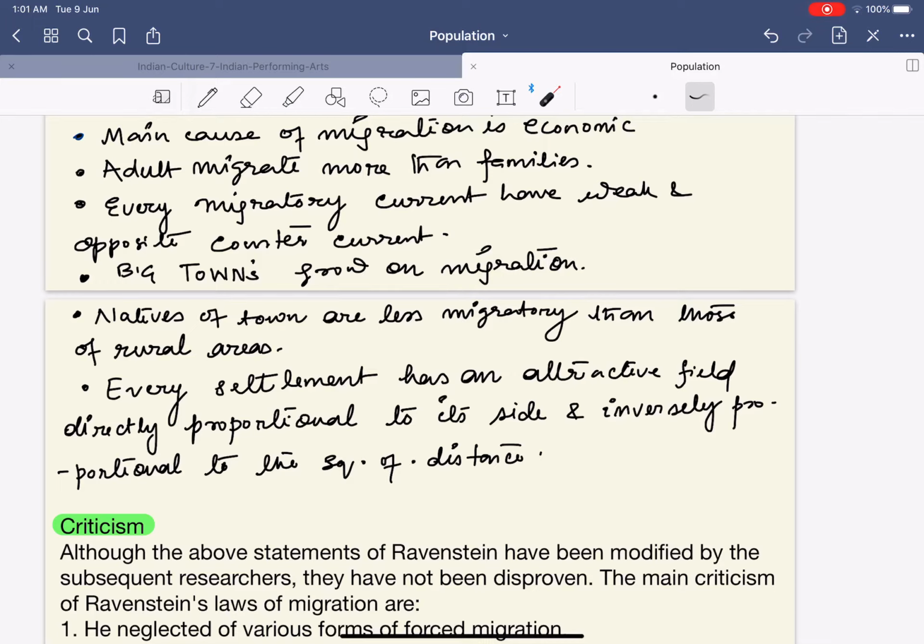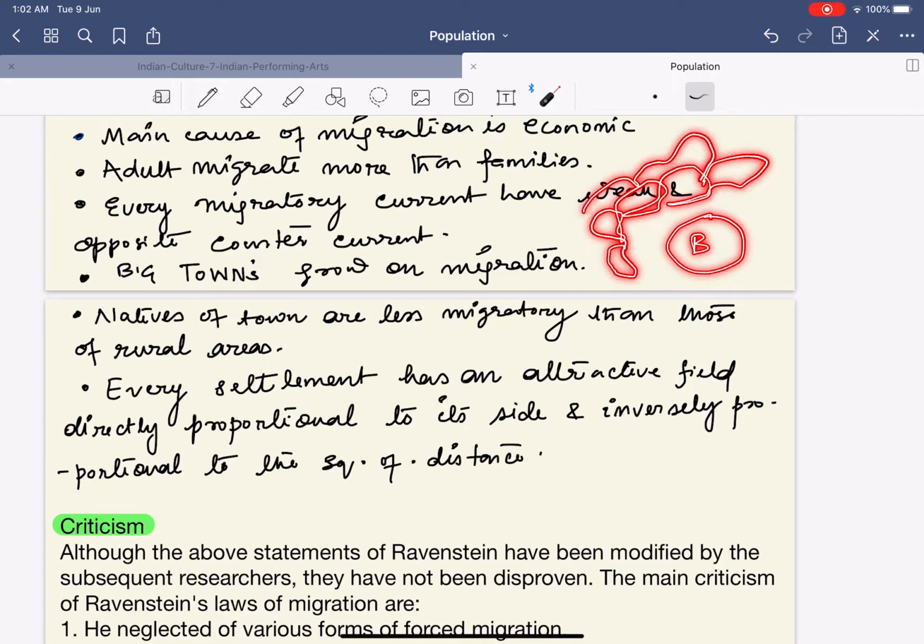Please understand this. It says that, see, let us see this example. See, let us say that this is your Bhubaneswar city, and in the Bhubaneswar city there are other many periphery areas. Let us say Balyanta is a periphery area, let us say, and there are other areas. It says that once people are moving into the Bhubaneswar city, there will be slowly a counter migration. What is counter migration? Counter migration means that people will be moving out of the Bhubaneswar city.